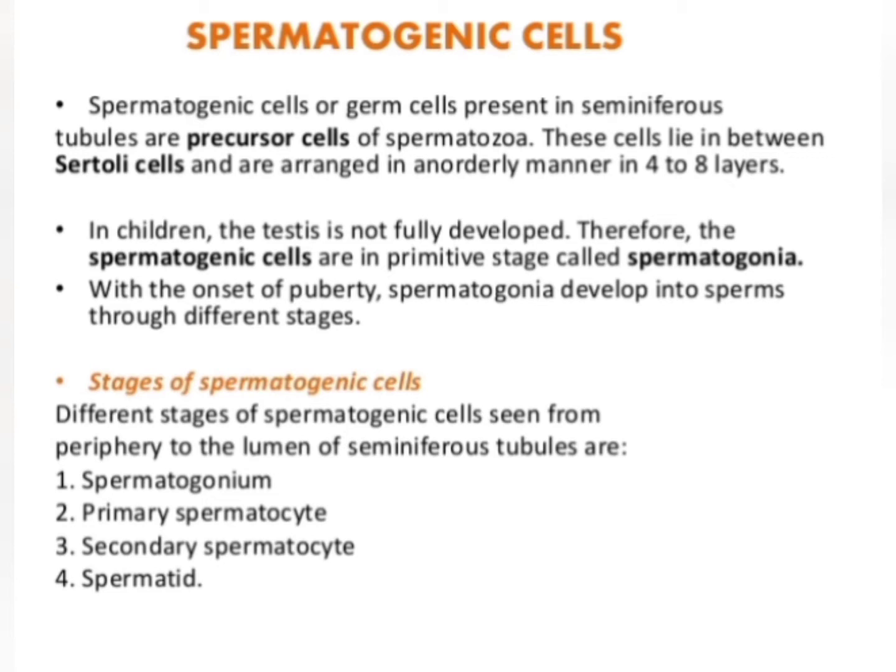Now we'll see the different stages of the spermatogenic cells. The first stage is spermatogonium, second is primary spermatocyte, third is secondary spermatocyte, fourth is spermatid. These different stages of spermatogenic cells are seen from the periphery to the lumen of the seminiferous tubules.